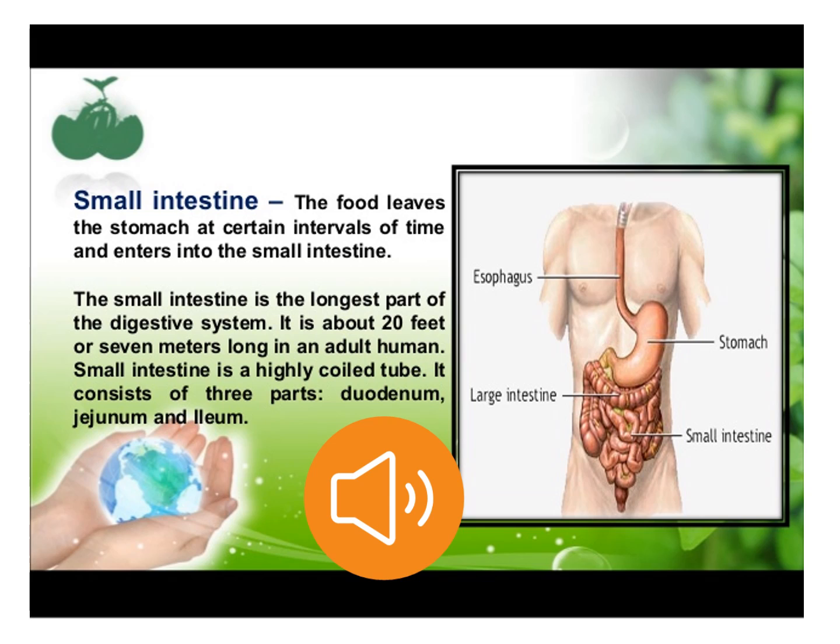Now the small intestine also receives some secretions from the liver and pancreas. You have to know this: the largest gland in our body is your liver, which secretes bile juice. Bile juice helps to break down fats into smaller, simpler products, and the pancreas secretes pancreatic juice that breaks down carbohydrates, fats and proteins into simpler forms. So the small intestine receives all the secretions from the pancreas and the liver, and the process of digestion is completed in the small intestine.